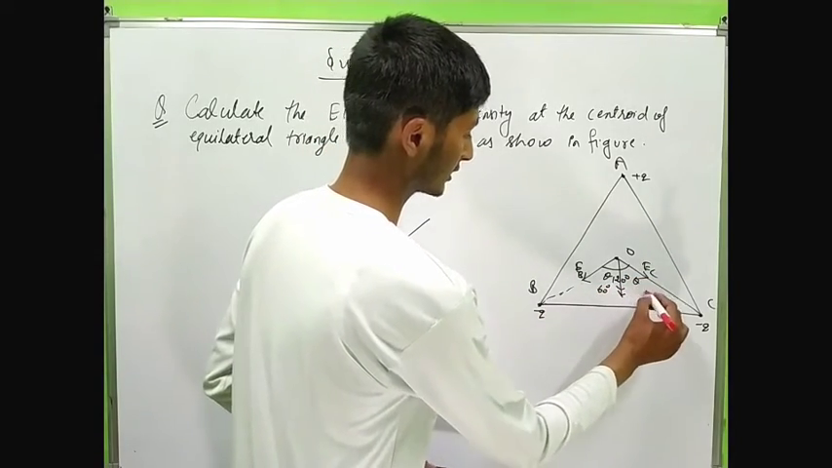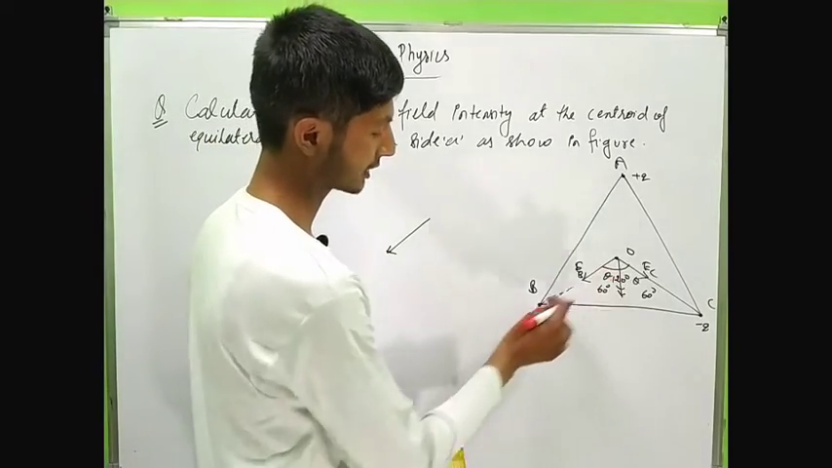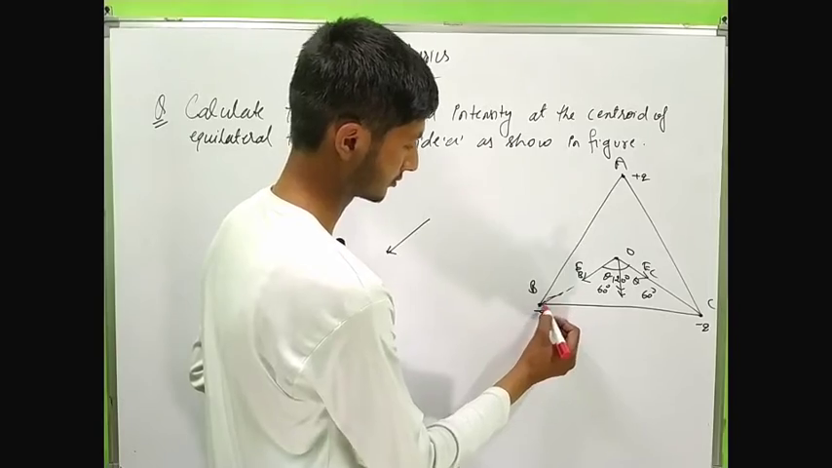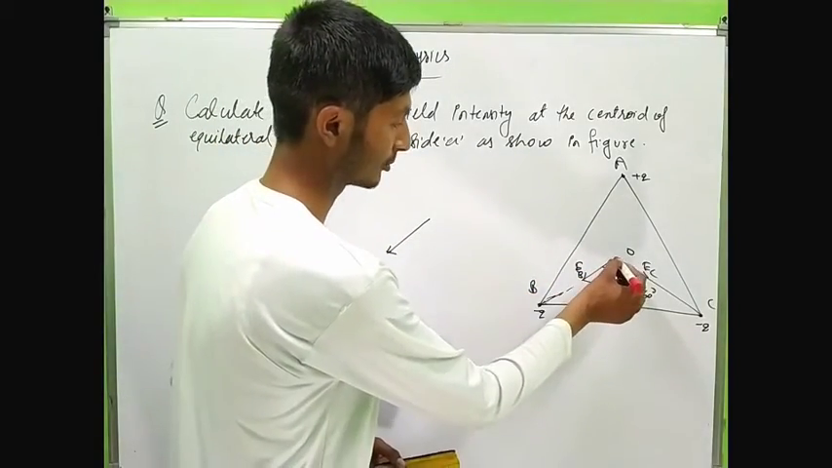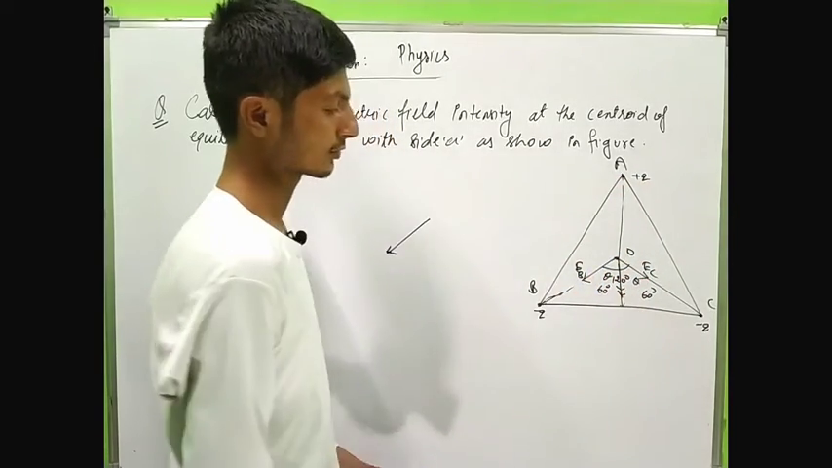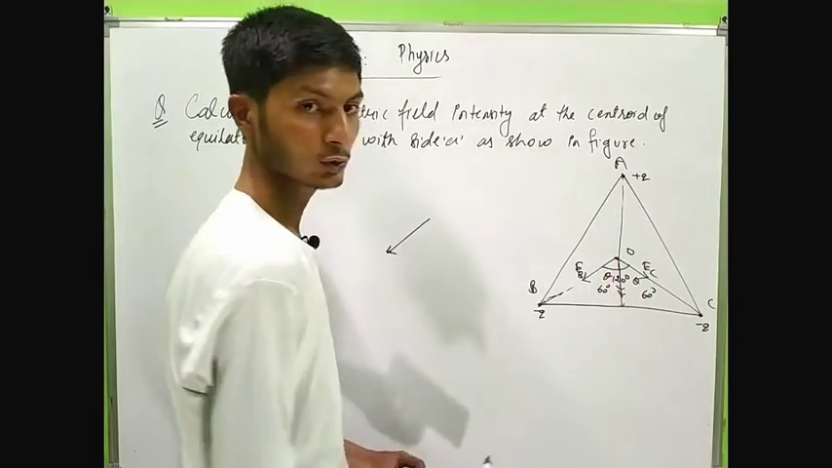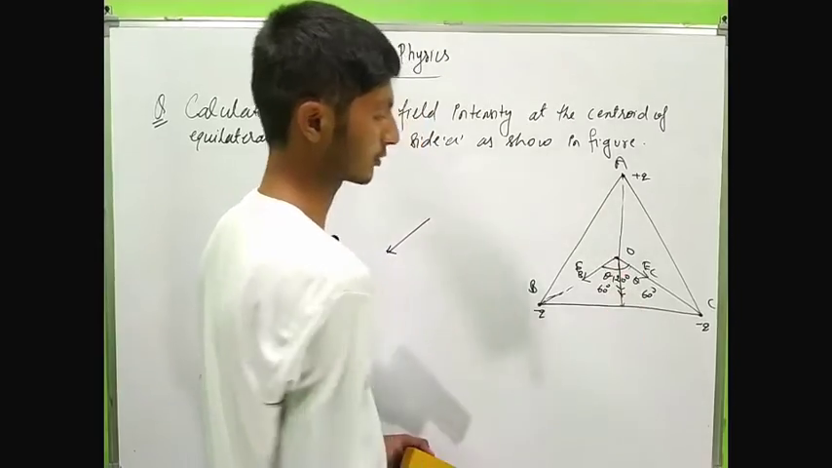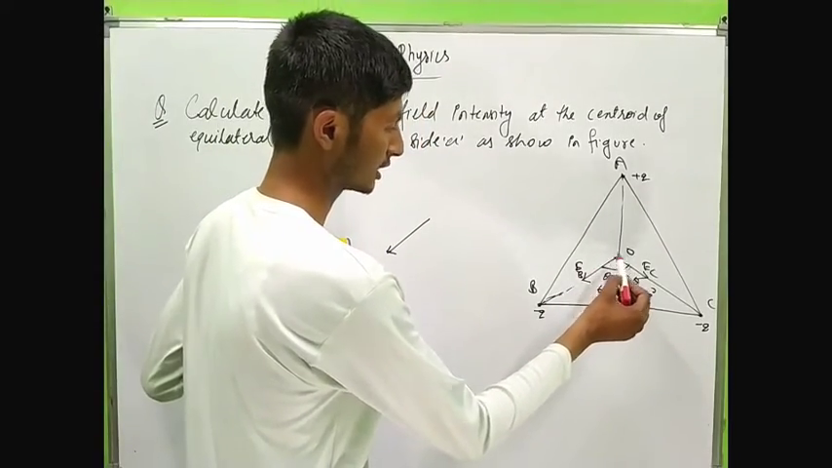This is 60 degree and 60 degree, because this is the equilateral triangle and this is the centroid, and this is the median of the triangle, and median divides the central angle in 2 equal parts. Therefore this angle is 60 degree and this angle is also 60 degree. Here we can resolve this in 2 components.